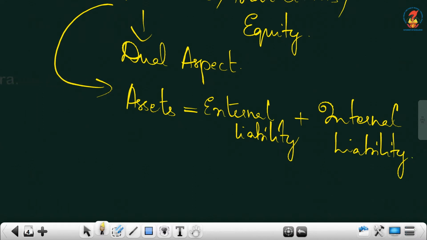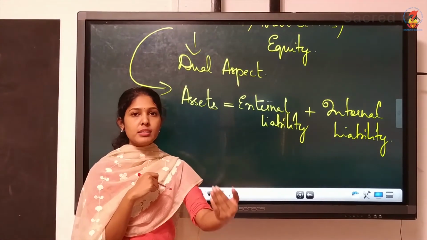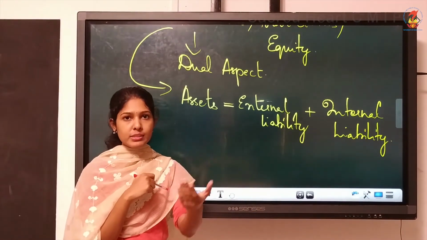External liability means liability of the firm to outsiders. Outsiders means other than owners. Then internal means towards owners.